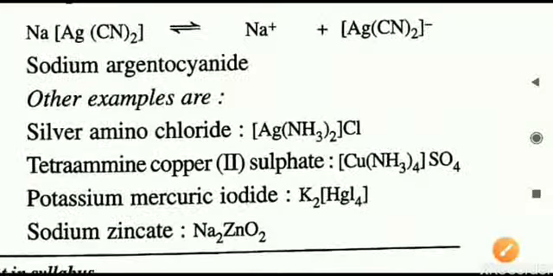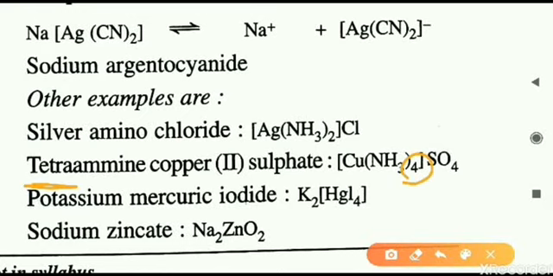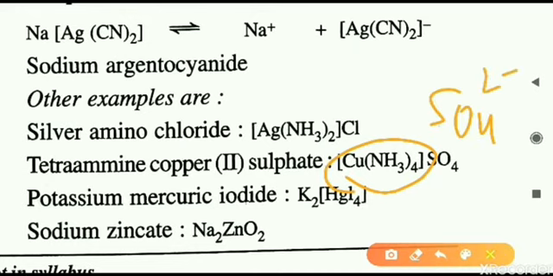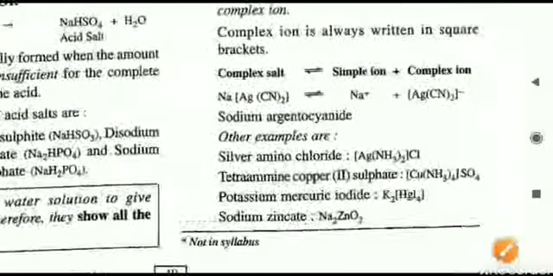Similarly, the next one, that is tetraamine copper sulfate. Tetra means what? 4. Here you can see 4 NH3, that is 4 molecules of ammonia are there. That is why tetraamine. The remaining thing is copper sulfate, that is copper is there, sulfate is there. So here also whatever is inside the bracket will form the complex ion. SO4 2 minus will form the simple ion. Similarly for the remaining examples. So this is all about the complex ions.